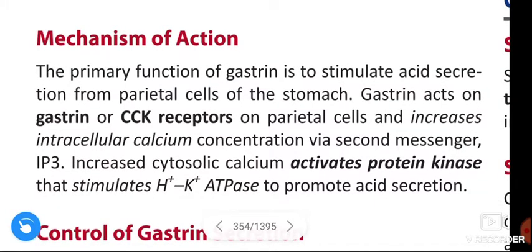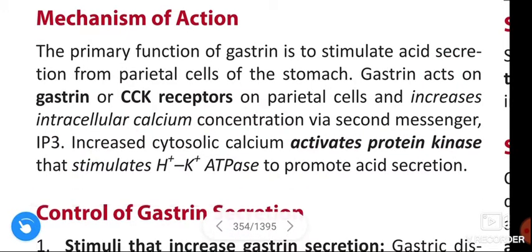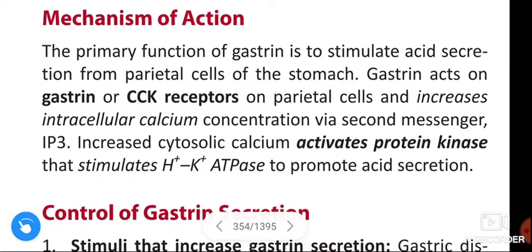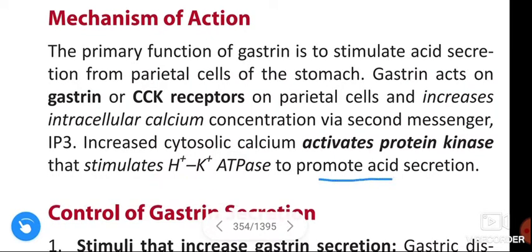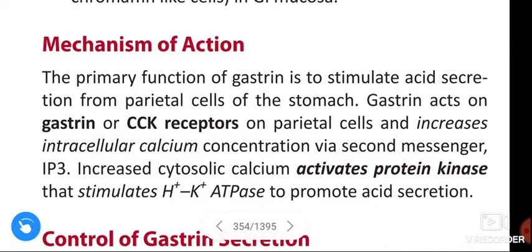Next, mechanism of action of gastrin. The primary function of gastrin is to stimulate the acid secretion from parietal cells of stomach. Gastrin acts on gastrin or cholecystokinin receptors on parietal cells and increases the intracellular calcium concentration via secondary messenger, that is inositol triphosphate. Increased cytosolic calcium activates the protein kinase that stimulates the hydrogen and potassium ion ATPase to promote the acid secretion.